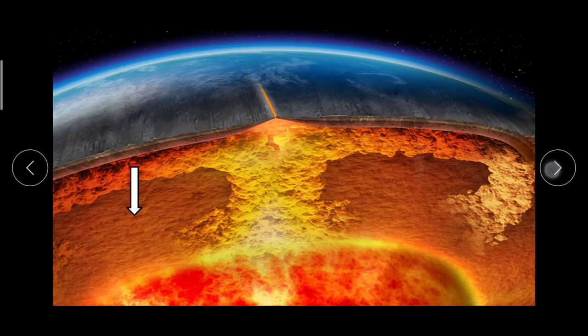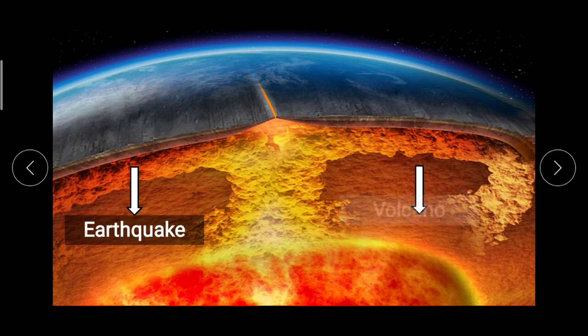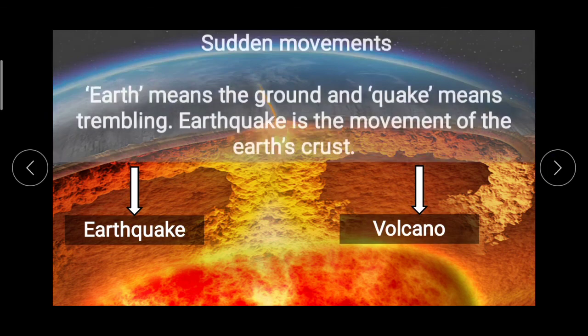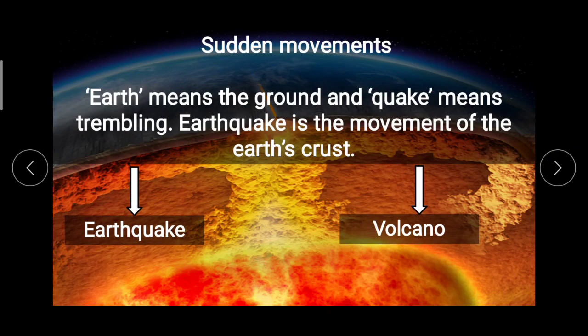And then two important things about the sudden movements. Earth means the ground as we know, and quake means trembling. So earthquake is the movement of the earth's crust.